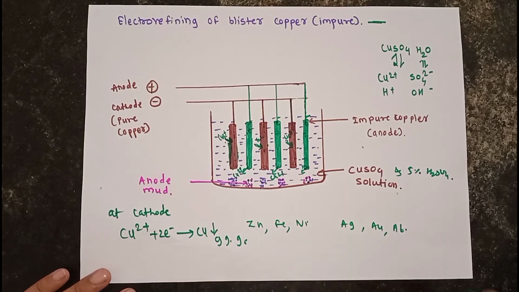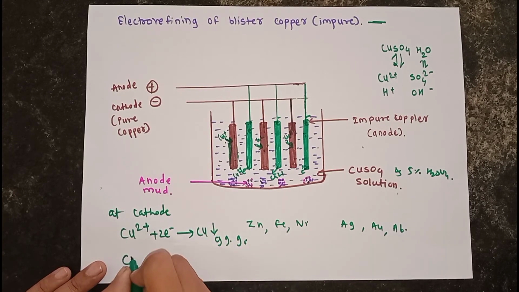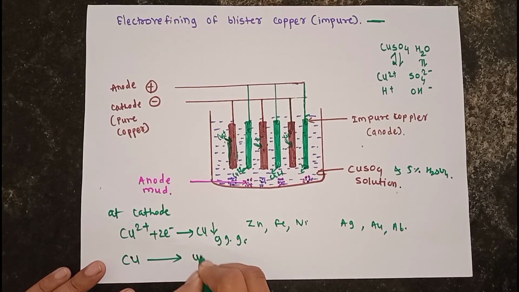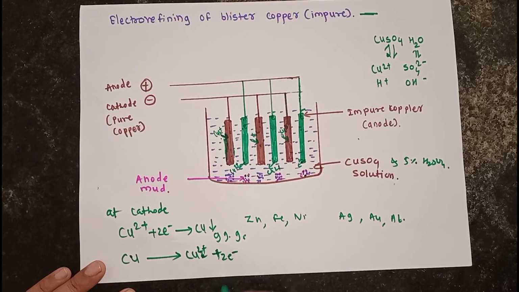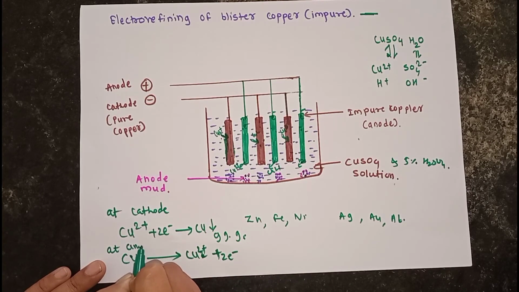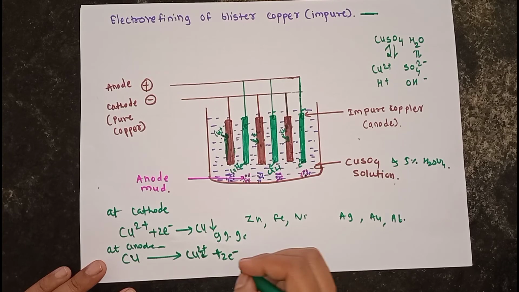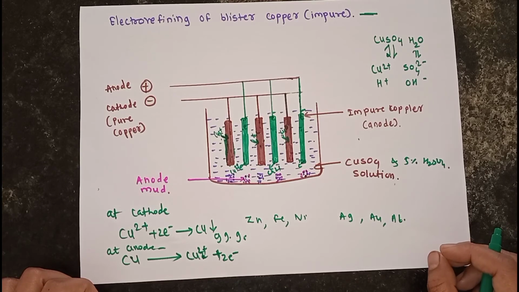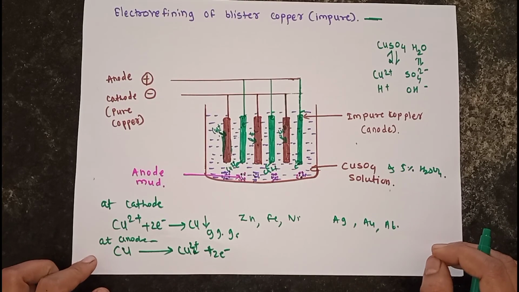From the anode, the impure copper loses Cu2+ ions into the solution, and electrons are also lost. These electrons are accepted by the cathode to get the pure copper metal. So this is how the electro-refining process of blister copper is carried out.